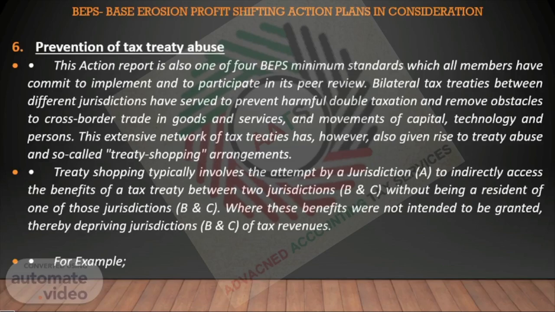This extensive network of tax treaties has, however, also given rise to treaty abuse and so-called treaty shopping arrangements. Treaty shopping typically involves the attempt by a jurisdiction to indirectly access the benefits of a tax treaty between 2 jurisdictions, B and C, without being a resident of one of those jurisdictions, where these benefits were not intended to be granted, thereby depriving jurisdictions B and C of tax revenues. For example,